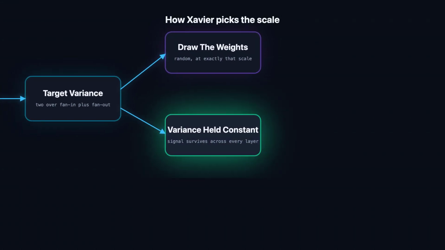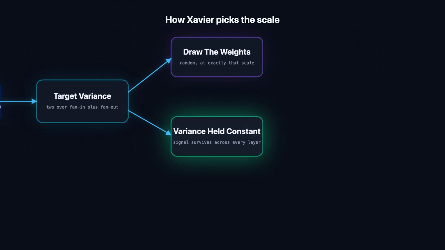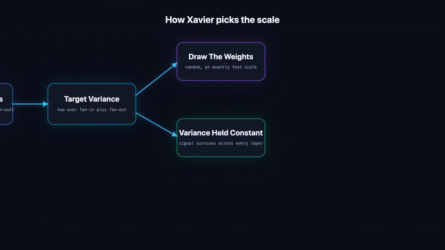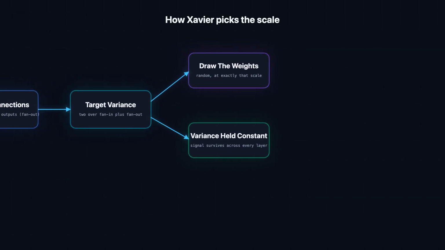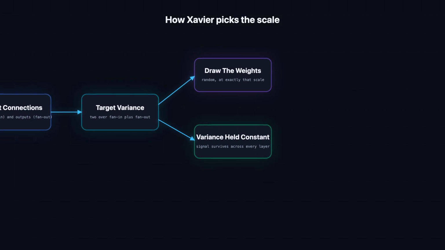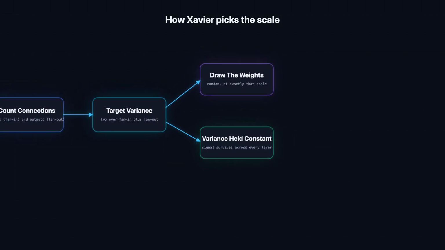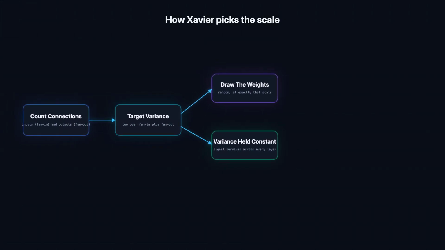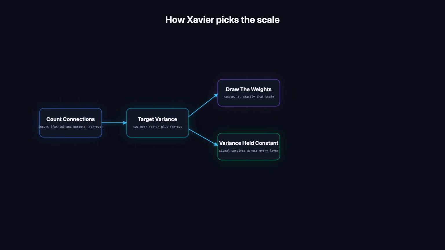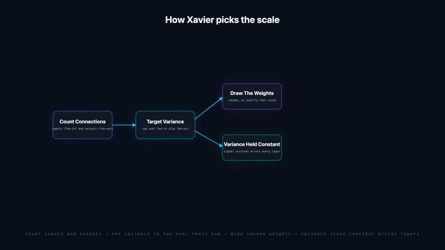And here's the payoff. With that scale, the variance of the activations stays roughly constant as they move forward through the layers, and the variance of the gradient stays constant flowing back. The signal neither shrinks toward zero nor blows up, which is exactly what lets a genuinely deep network train.